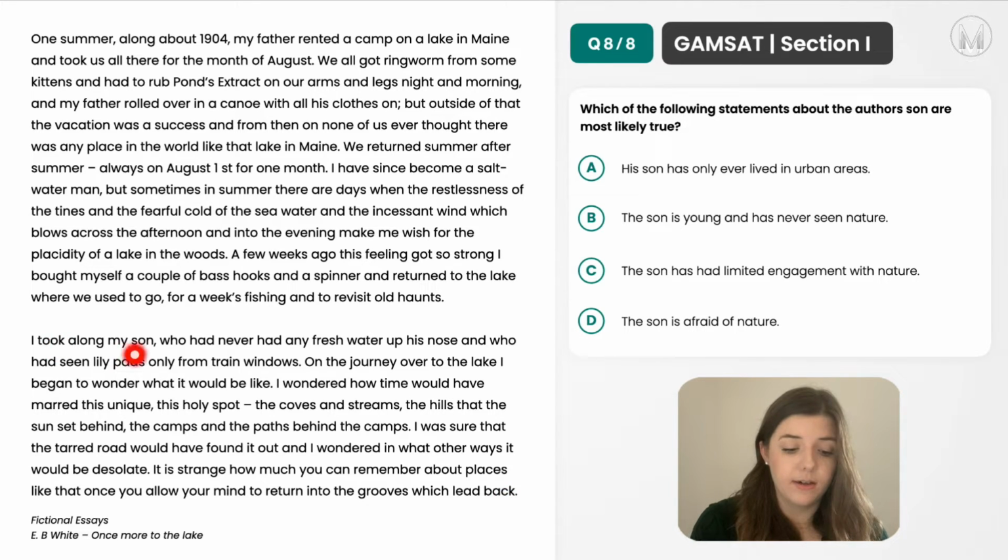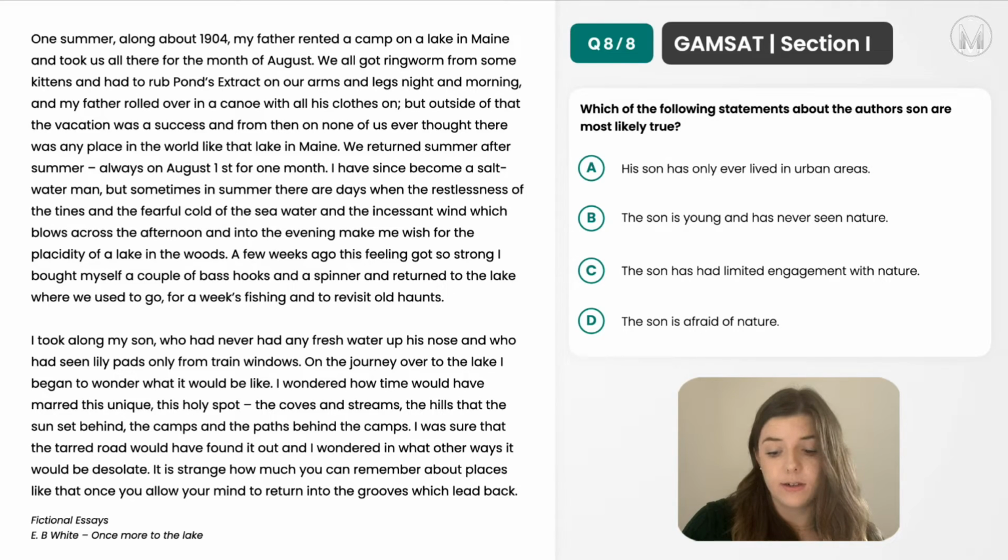"So I took along my son who had never had any fresh water up his nose and who had seen lily pads only from train windows." So we get the sense that he has not really been in an environment like this before. He's definitely not been to a lake or a camp as was described in the first paragraph. So that's where it's mentioned, and using this line now in our heads, we'll go to the answer options.